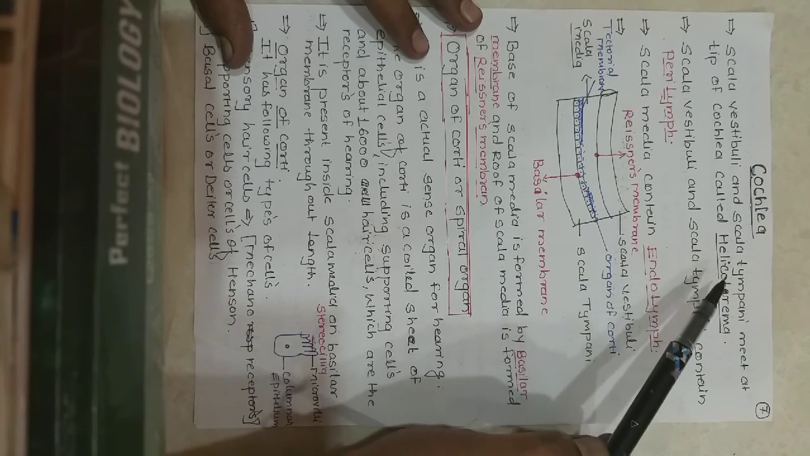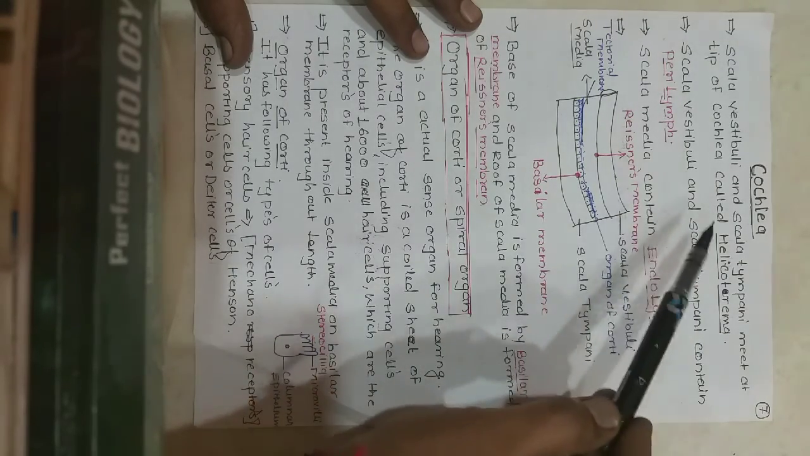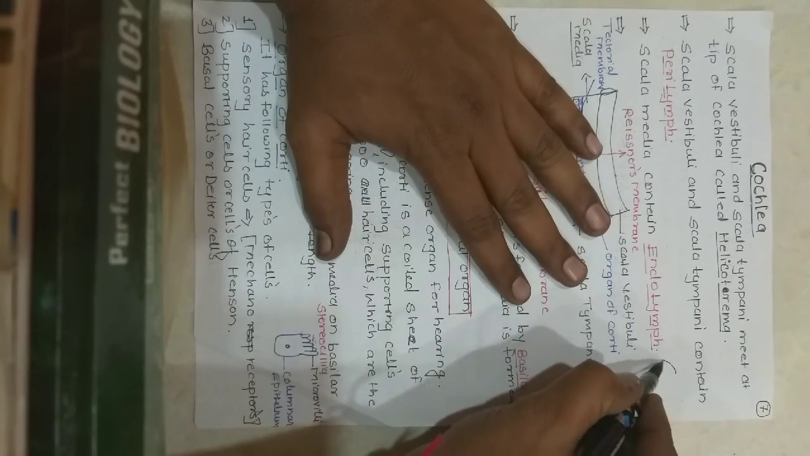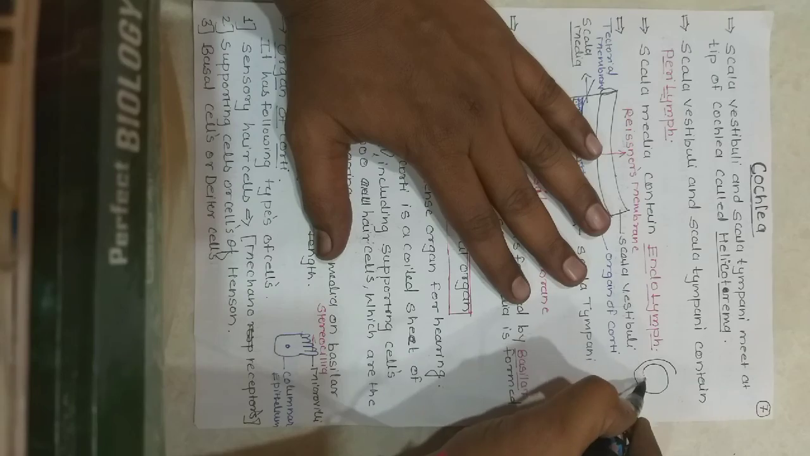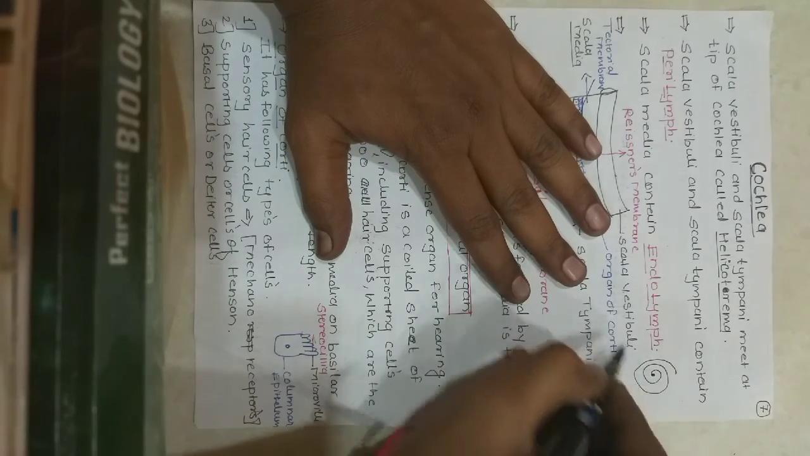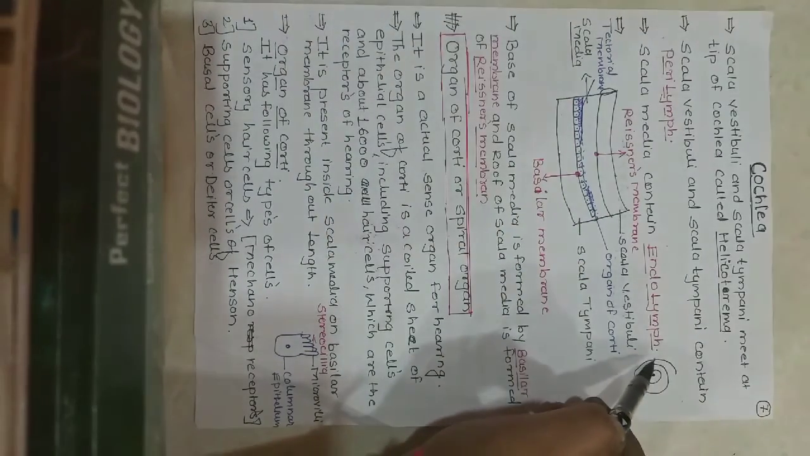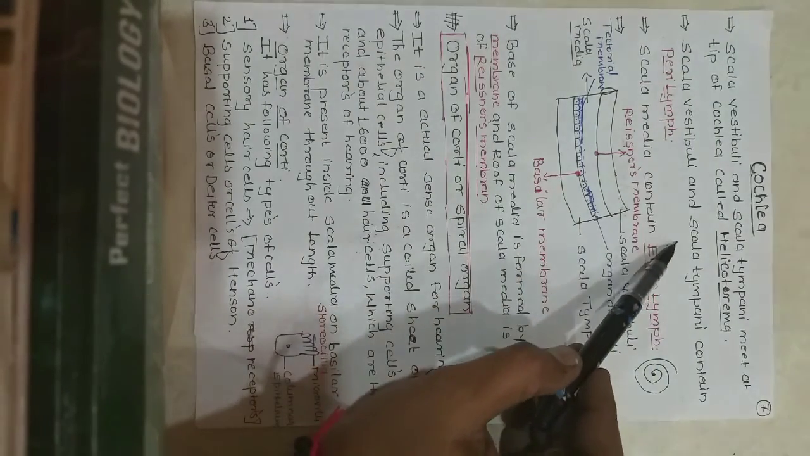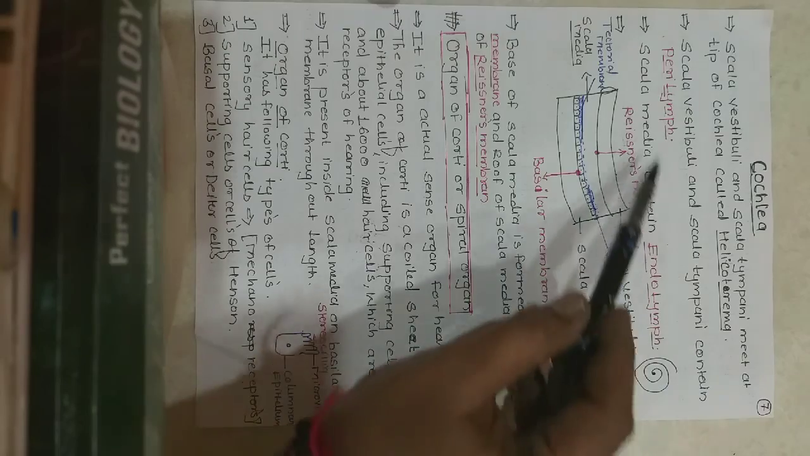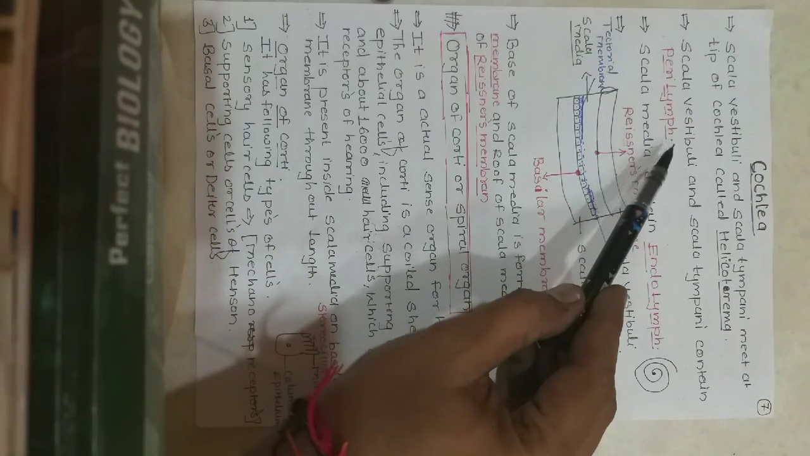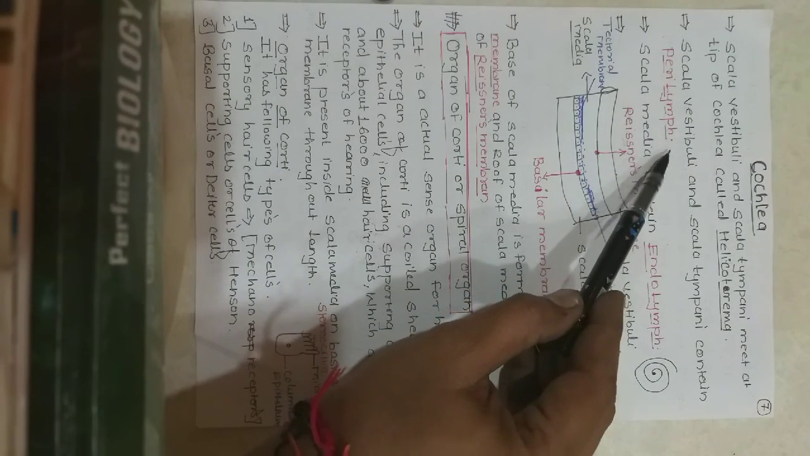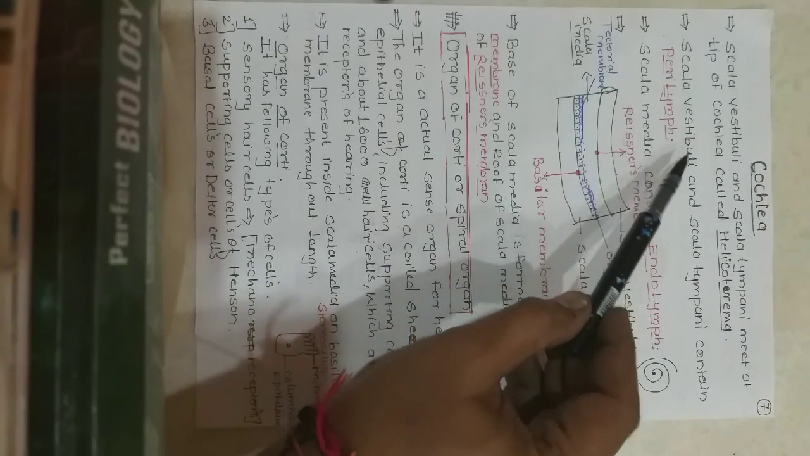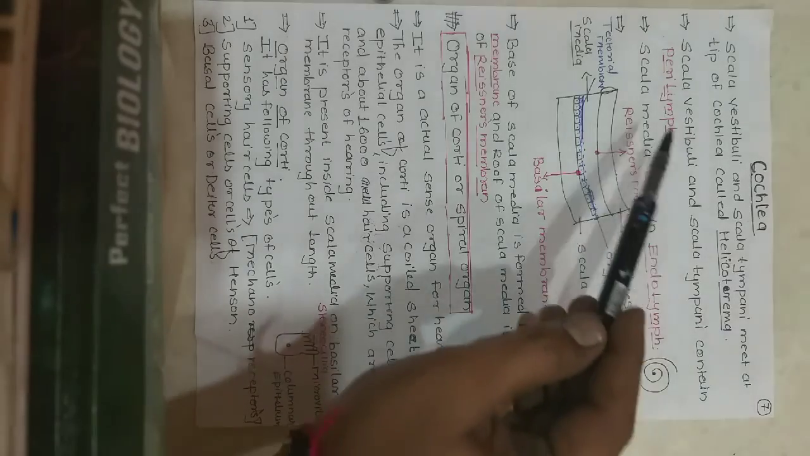Helicotrema. That means at the tip of the cochlea, as I have drawn in the last lecture, these three circles are there, and this tip is called a helicotrema. Scala vestibuli and scala tympani contain perilymph. Actually, these are part of the bony labyrinth, and this bony labyrinth contains perilymph.